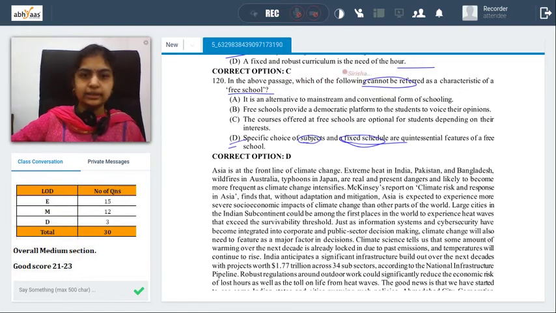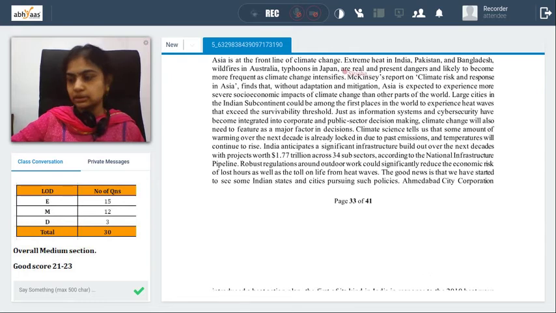Asia is at the front line of climate change. So this is a passage where we are talking about climate change. Extreme heat in India, Pakistan, and wildfires in Australia, typhoons in Japan are real and present dangers. A McKinsey report on climate risk and response in Asia finds that without adaptation and mitigation, Asia is expected to experience more impact than other parts. So Asia is going to suffer more than other parts.